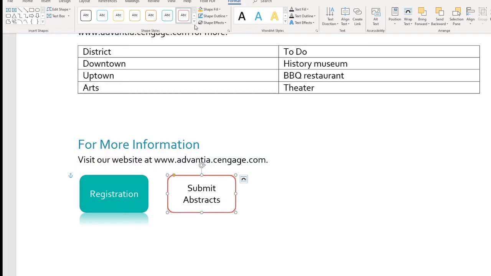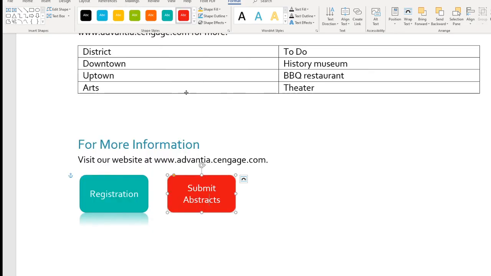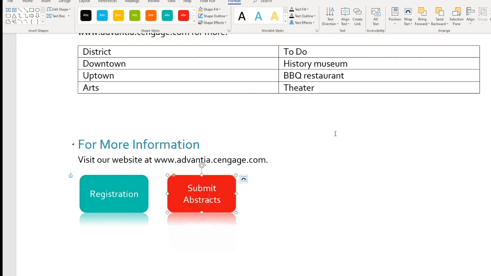Then we are going to first go to the shape style. That will be red, so that's coming right here. Moderate effect red accent 6. Okay, we got it right now. But the effect needs to be reflection. Alright, reflection and touching. So we got this right now. Okay, reflection and touching.